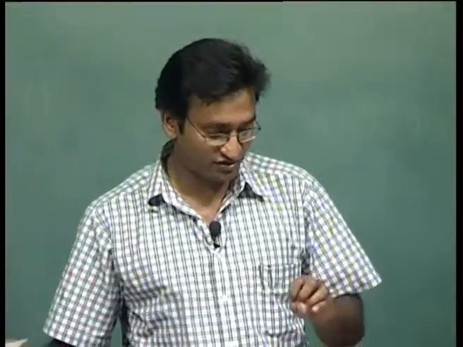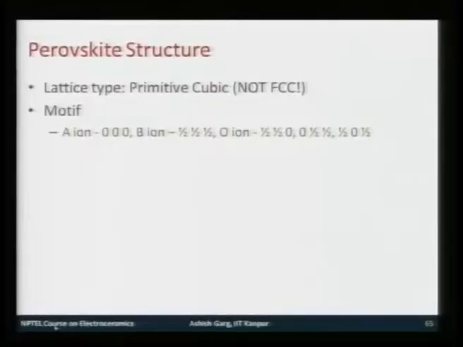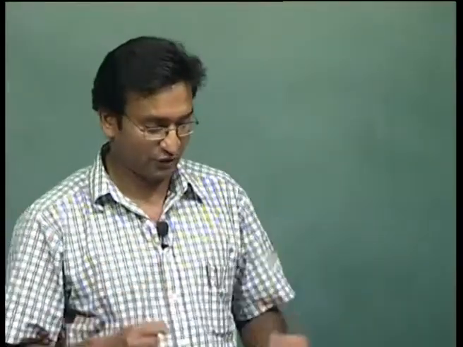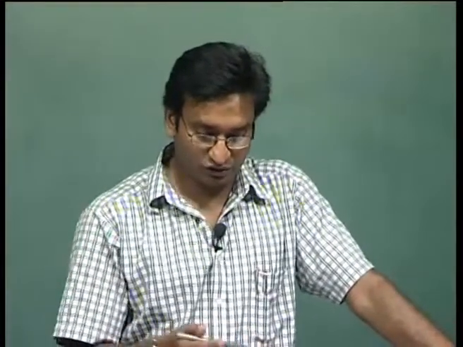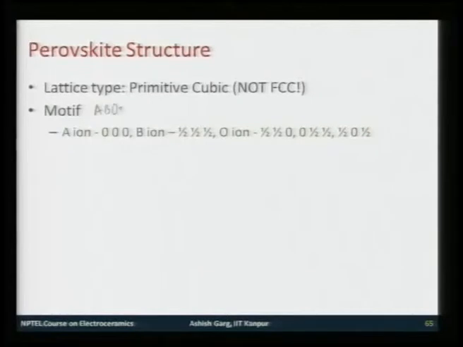So, we can define this structure as 5 primitive cubic lattices, 3 of anions and 2 of cations, interpenetrating into each other. So, this is a primitive cubic lattice, and the motif or the formula unit is ABO3. So, one unit cell contains one formula unit, which means it is a primitive lattice, and A ion goes to 0 site, B ion goes to half site, and oxygen goes to half 0 0, 0 half 0 and half 0 half sites.